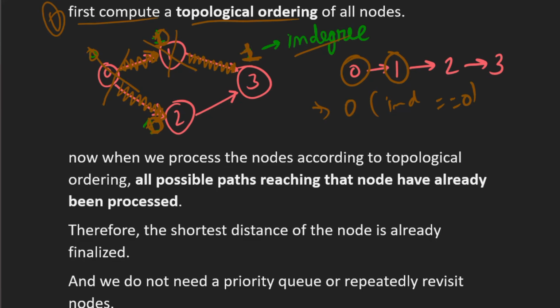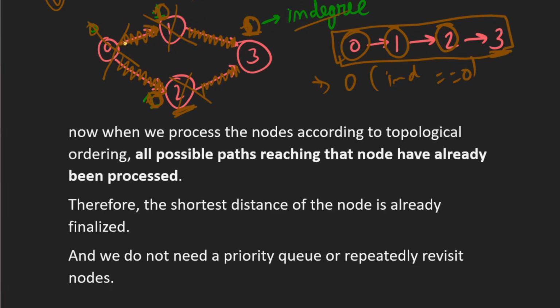Now which node has in-degree 0? Node 2 has in-degree 0, so we take that. Now we assume this node has also been removed, so the in-degree of 3 will also become 0. Now which node has in-degree 0? Node 3. So this way we find the topological ordering for this graph.